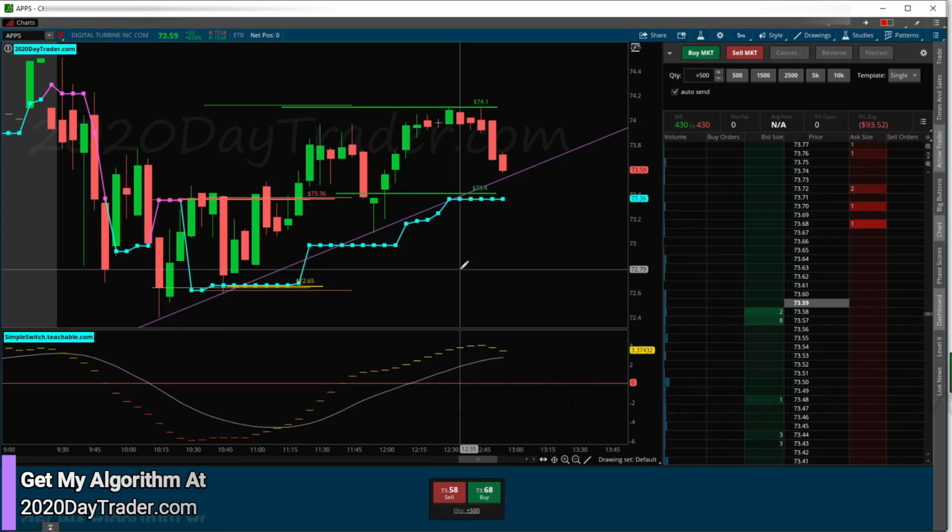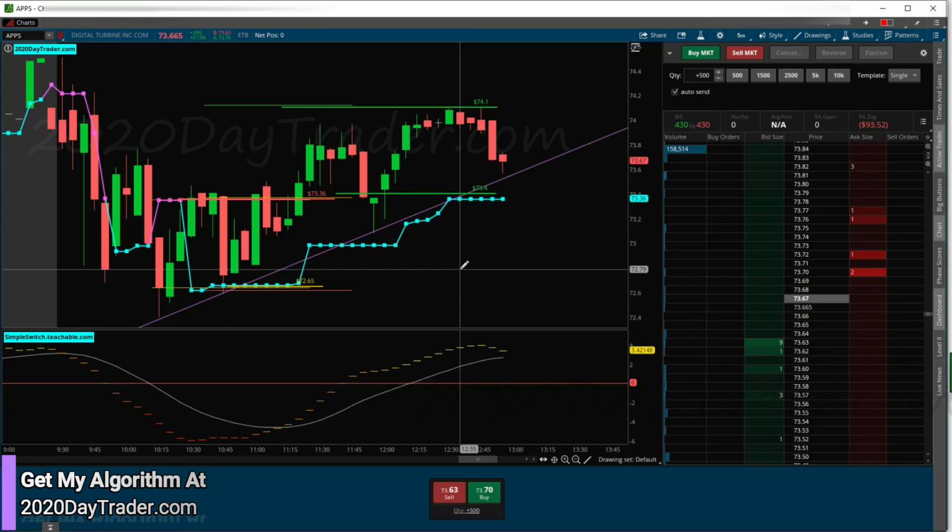And if you trade the same ticker, then you're probably not investing over $2,000 a year in a scanner. So that's pretty big cost savings, especially if you're a new trader and you're just making small money, making $50 or $100 a trade. $2,200 a year is a lot of money. So trading the same ticker, I don't have to worry about that. My algo just allows me to trade the same stuff every day.